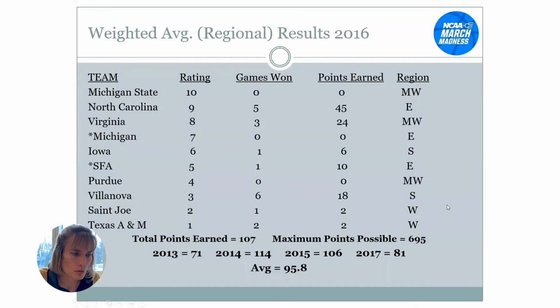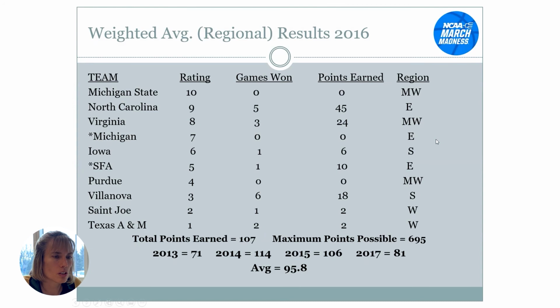Okay, let's look back at where we were. For the weighted average for 2016, when it was calculated, it did 107 points. So it was quite a bit better in 2019, actually. But the other thing that happened here was it was regional. Since it was regional, they made sure that they picked out of every region to balance that.